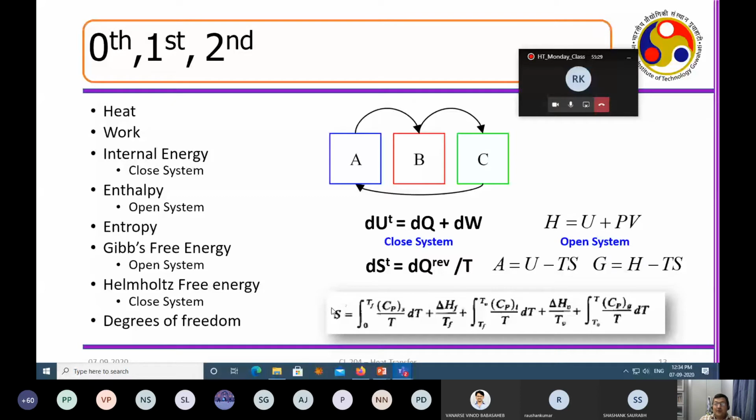Now, what is the total amount of energy available to me? That is dU or dH, that is U or H. dU is the change in the internal energy, and U is the total internal energy. dH is the change in the enthalpy, H is the total enthalpy.